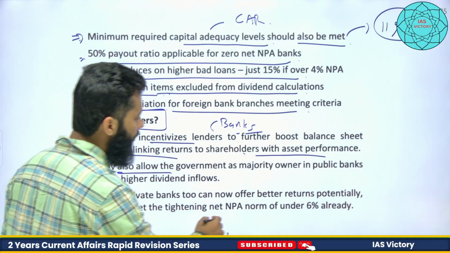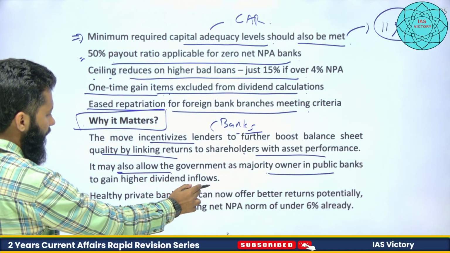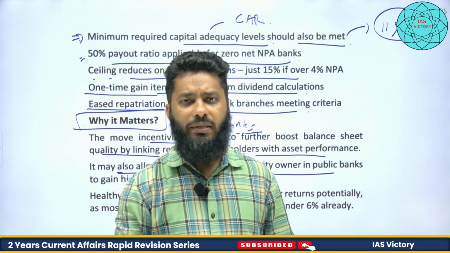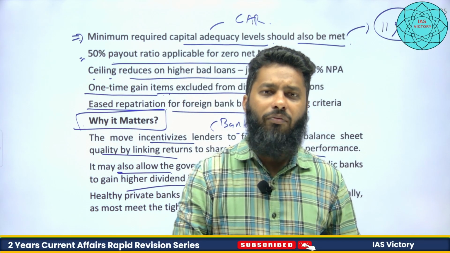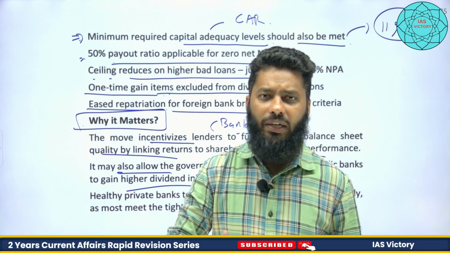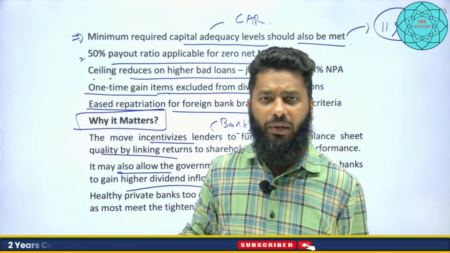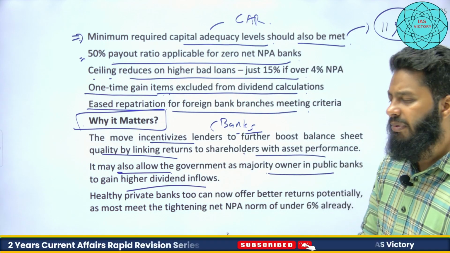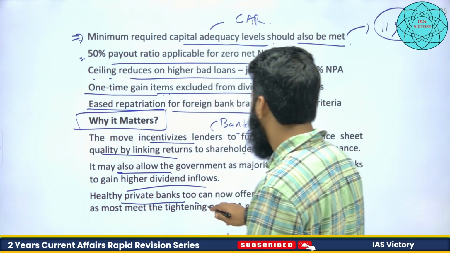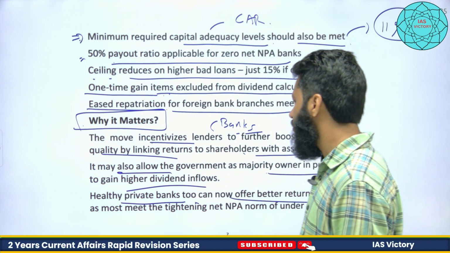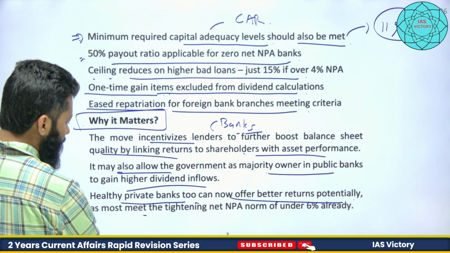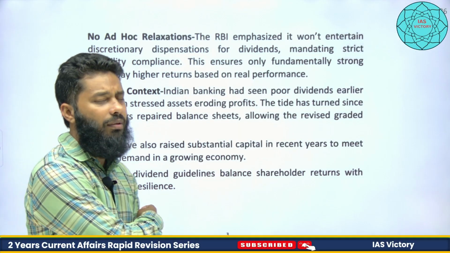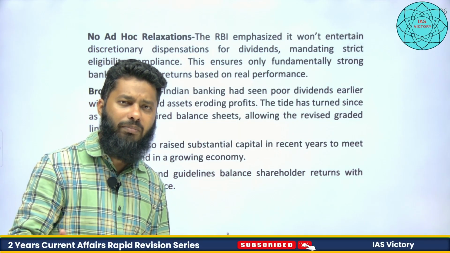It may also allow the government, as majority owner in public banks, to gain higher dividend inflow, right? Since public sector banks are owned by the government, if they are sharing 50% dividend, then this dividend can be given to the government, and the government can utilize this fund for various expenditures such as welfare expenditures and maybe expenditure on infrastructure. Healthy private banks too can now potentially offer better returns, as most already meet the tightening net NPA norms of under 6%, right? Private banks are already meeting this requirement.